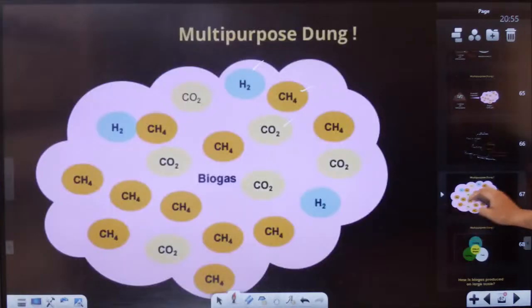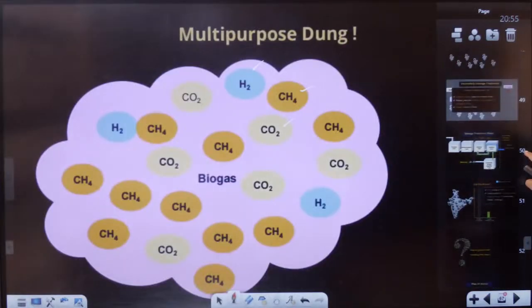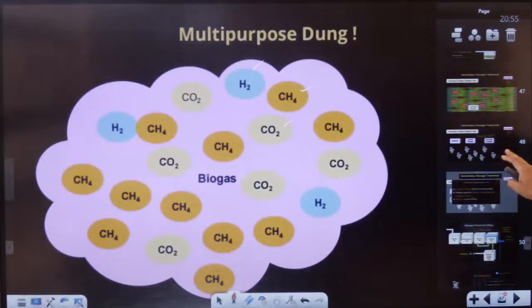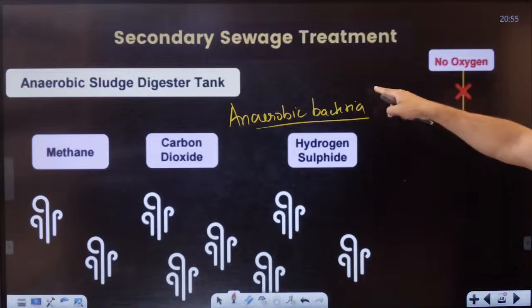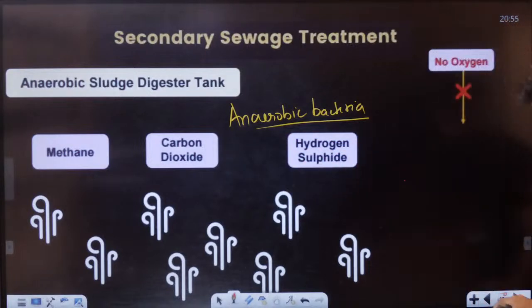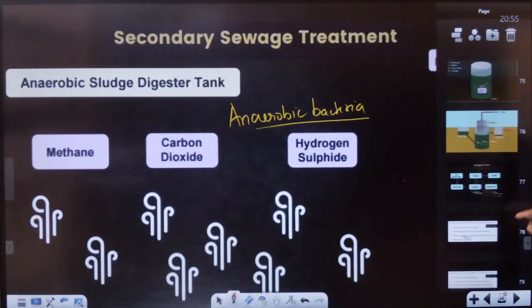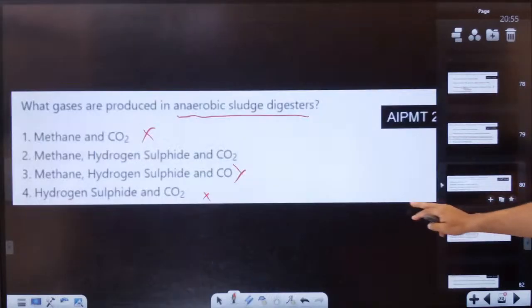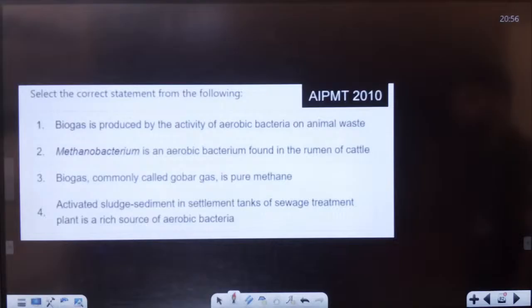Not biogas, I am talking about here. Here we have, students, what is called the anaerobic sludge digester. Here we get methane, CO2 and hydrogen sulfide. Okay, next question, students.